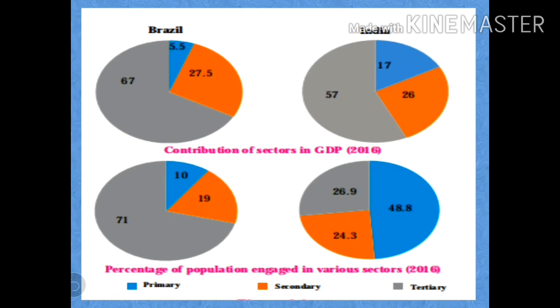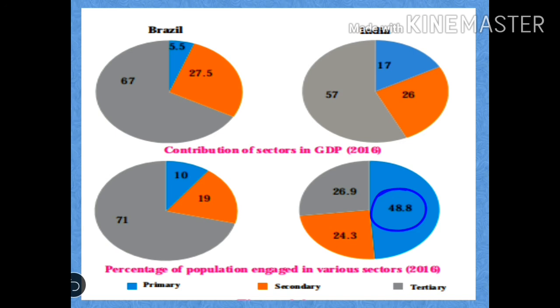The first question is, which country has a highest percentage of population engaged in the primary activities, for which we are going to see the below pie chart. So we'll find that India has a higher percentage of population engaged in the primary activities, that is 48.8%.